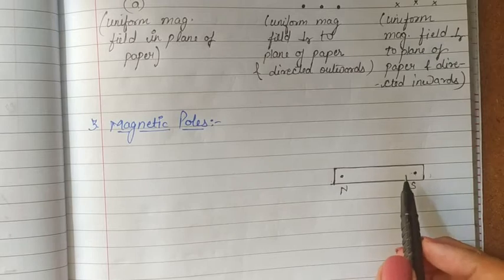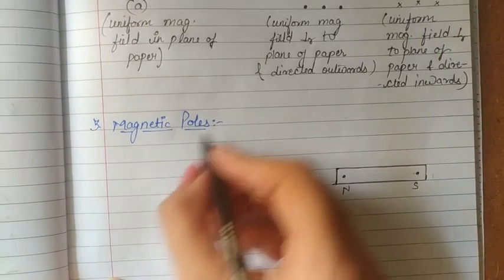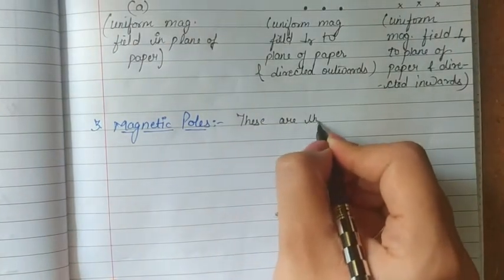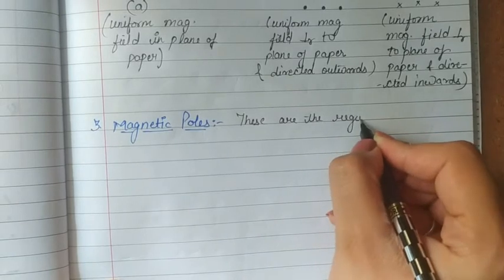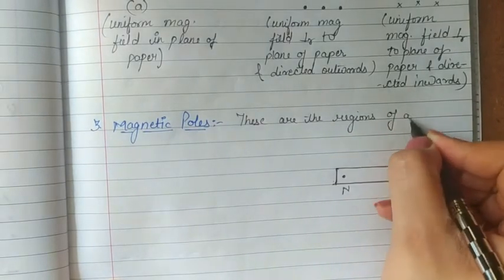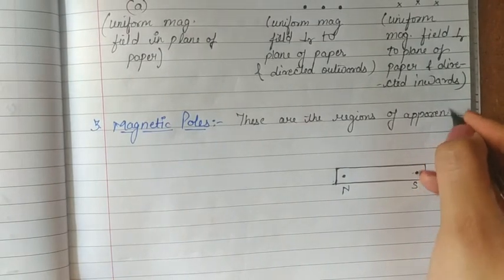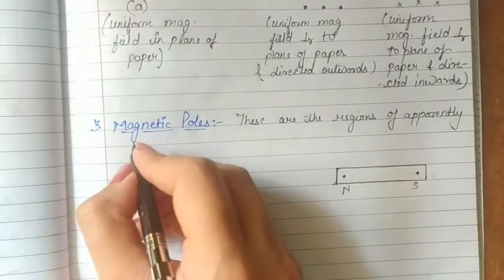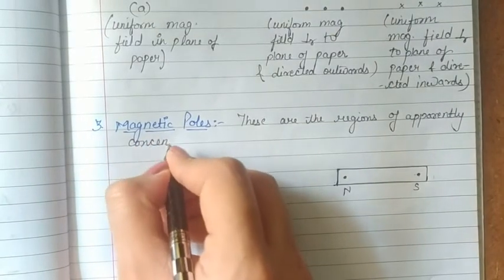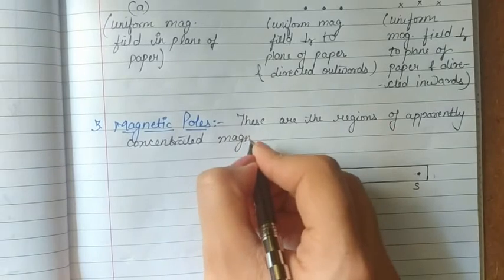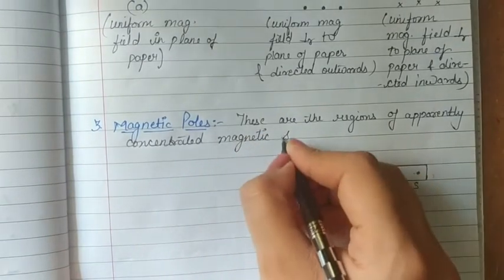And these magnetic poles can be defined as the regions of apparently concentrated magnetic strength in a magnet.